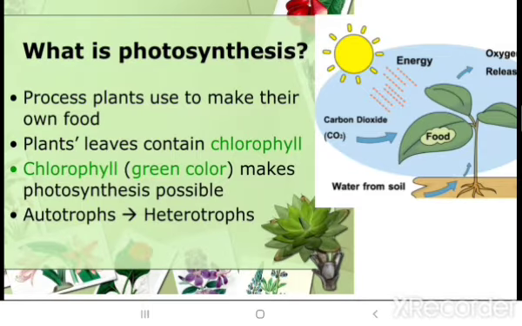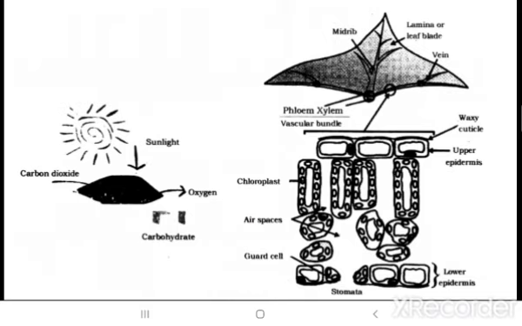Clear? No confusion? Now the same happens even in the dark also. When the sunlight is not present, the rate of photosynthesis would be less because of the darkness, but the leaf lamina and everything has vascular bundles, phloem and xylem, as you know very well.